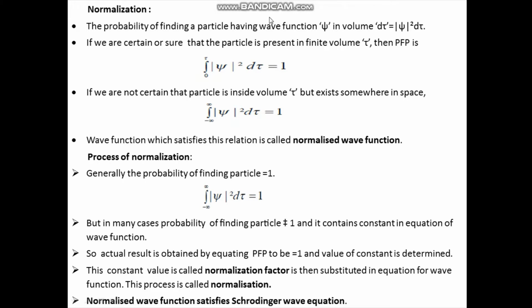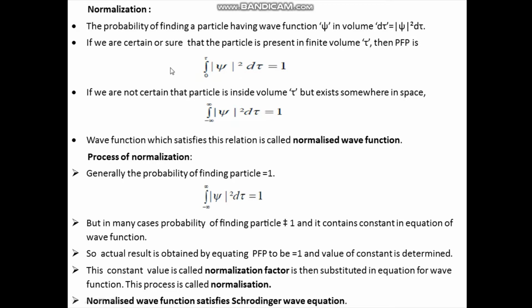One of the important characteristics of wave function is normalization. The wave function must be normalized, and only a normalized wave function satisfies Schrodinger's wave equation. So, what is normalization? And if the wave function is not normalized, then how to carry out the process of normalization? Now, the probability of finding the particle having wave function psi in the volume d tau is given by this equation: modulus of psi square into d tau.